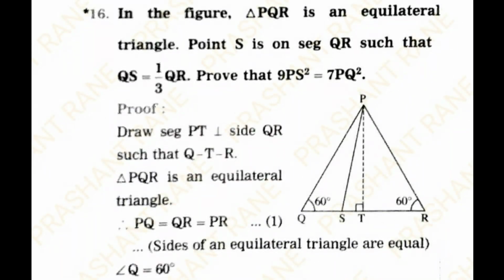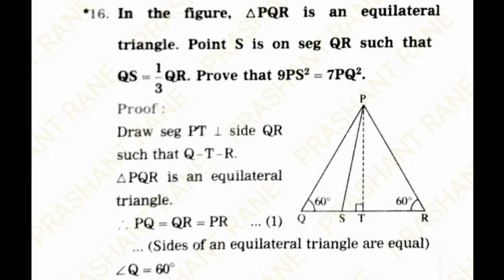In figure, triangle PQR is an equilateral triangle. Point S is on segment QR such that QS is equal to 1/3 of QR. Prove that 9PS square is equal to 7PQ square. Draw segment PT perpendicular to side QR such that Q-T-R.